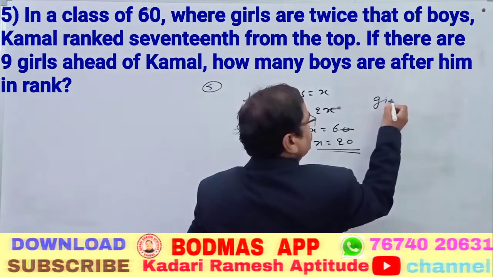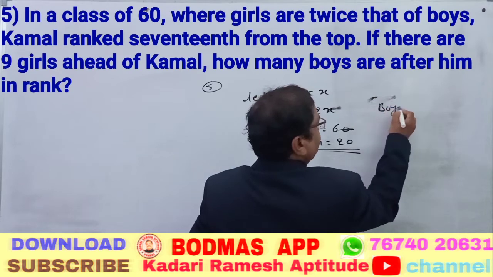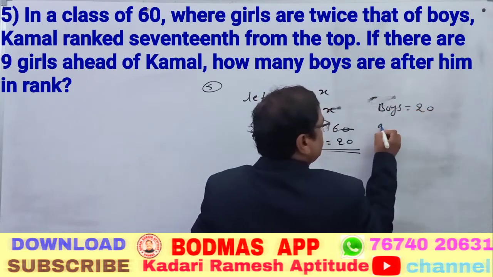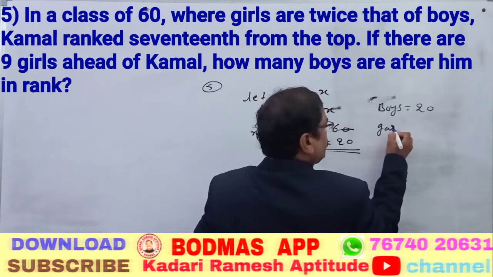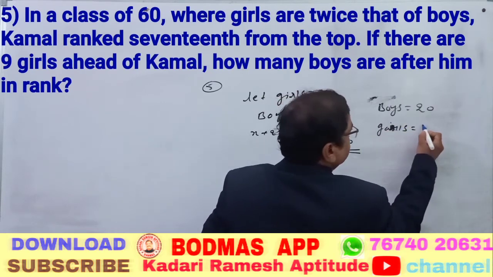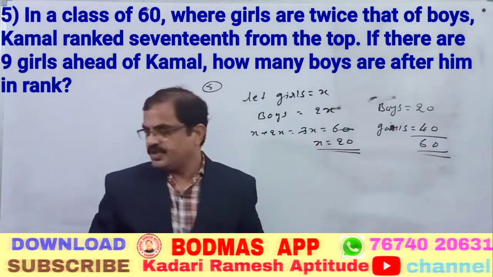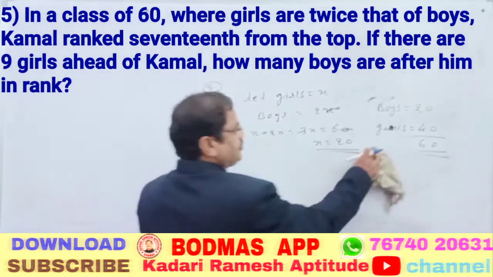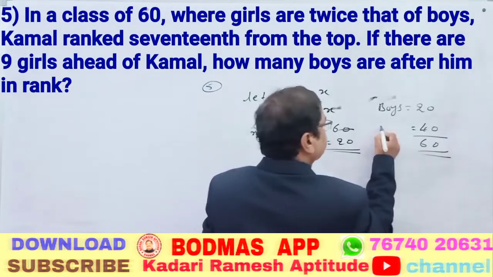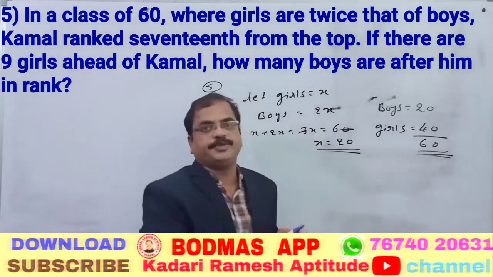First conclusion: boys are 20. Girls are 40, because the total is 60. Now it is clear. Boys are 20, girls are 40, total is 60. Okay, the first point is clear.